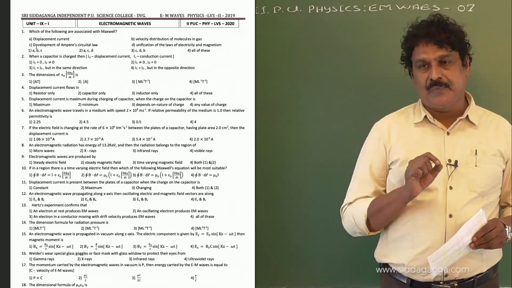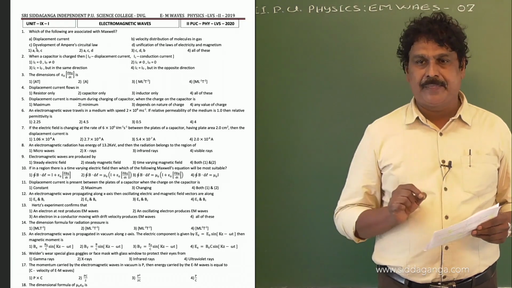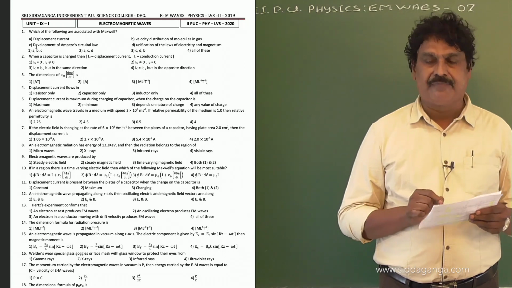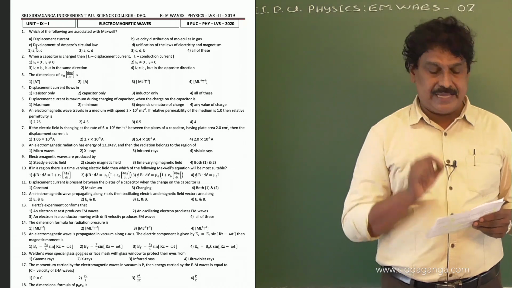Now we know that displacement current was proposed by Maxwell, and he also worked out the velocity distribution of molecules of gases in the kinetic theory of gases, for ideal gas.